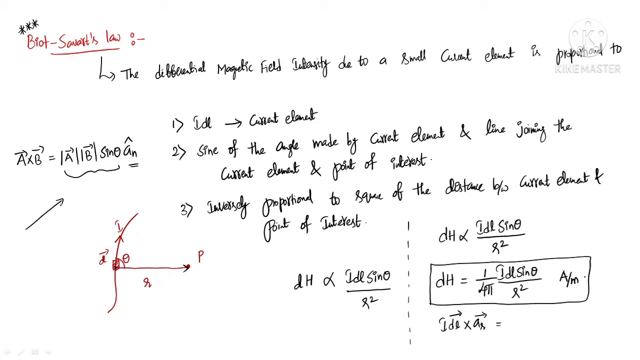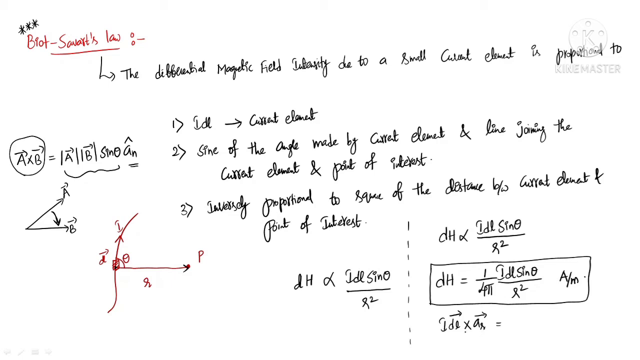When you have two vectors A bar and B bar, what is the direction of A bar cross B bar? The direction of A bar cross B bar is always perpendicular to the plane containing A bar and B bar, and it is always in the direction of the thumb when you curl your fingers from A bar to B bar. Okay, when you curl your fingers of your right hand from A bar to B bar, your thumb shows the direction of A bar cross B bar.